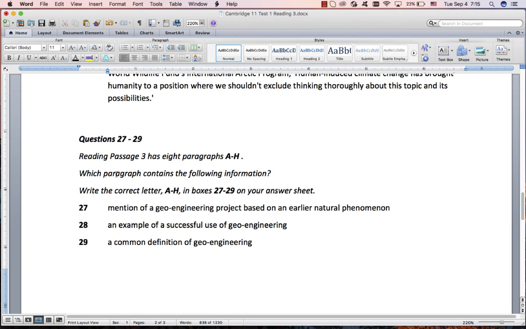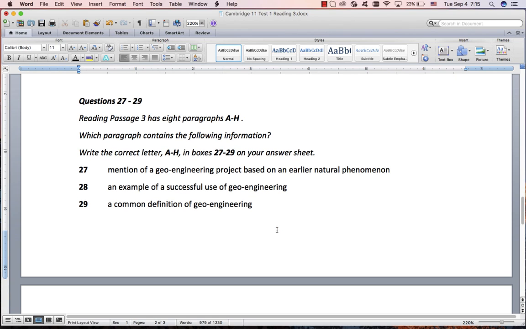These matching information, sometimes it's impossible. It's reading 3, so I'm expecting this to be very difficult. But there is some strategy you can employ. Read them, all 3 of them, and this is very interesting for me. A definition. Where are they going to put a definition? They're going to say, what is geoengineering?